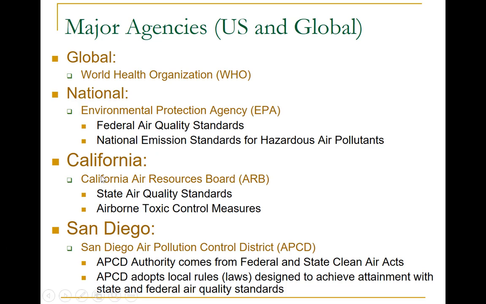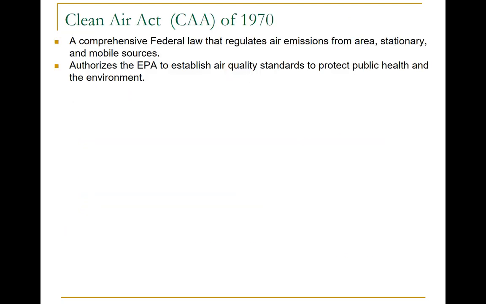Within California, we have the California Air Resources Board, which sets state air quality standards as well as standards for airborne toxic pollutants. Within San Diego, under the jurisdiction of the Cal EPA as well as the EPA, we have the San Diego Air Pollution Control District, which works in collaboration with ARB. Their main authority is to control stationary sources of air pollution. And remember, stationary sources are those sources that emit pollution from fixed places. They are not moving, such as vehicles.